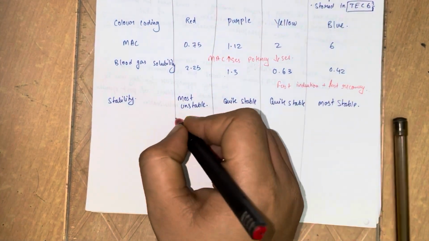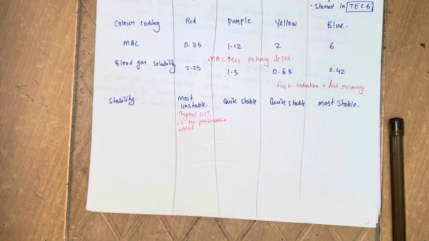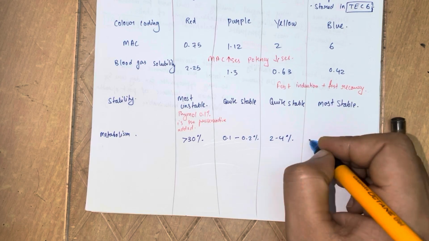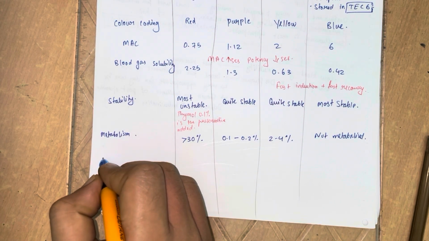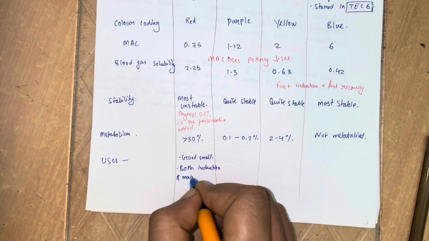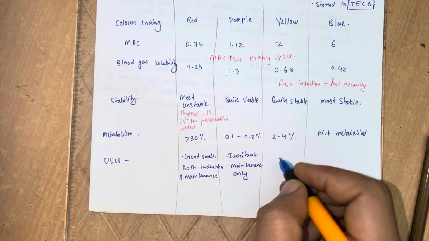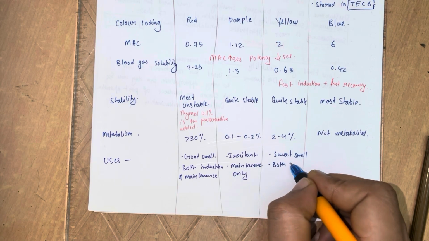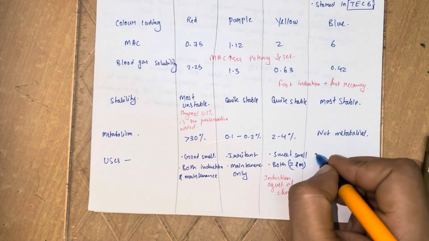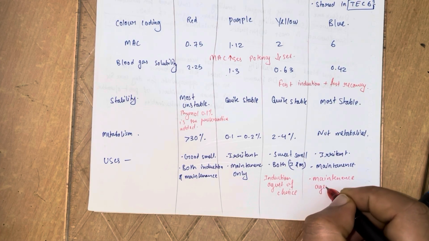Stability: isoflurane and sevoflurane are quite stable. Desflurane is the most stable, but halothane is the most unstable gas, so it is stored with thymol 0.1% as preservative. Metabolism: more than 30% of halothane is metabolized, and desflurane is not metabolized. Uses: halothane has a good smell, so it is used for both induction and maintenance, while isoflurane is used only for maintenance. Sevoflurane is the induction agent of choice, and desflurane, due to its stability, is used for the maintenance of general anesthesia.